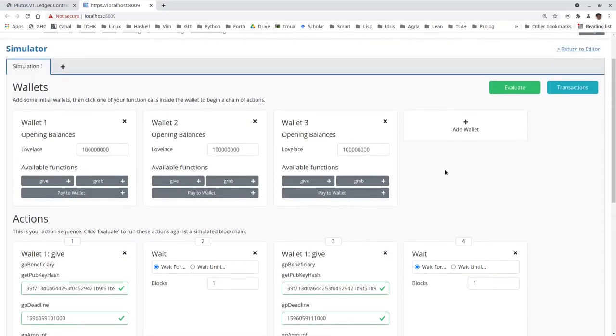So you always have to keep that in mind. Everybody, of course, can write off-chain code. So even though now it works, as long as you use the grab endpoint that I provided, I wrote it in a way that you never try to claim something that's not for you. But of course, somebody else could write a different piece of off-chain code that doesn't do that. And then if your validator is not correct, if it, for example, forgets to check the beneficiary or the deadline, then something could go horribly wrong. So you must keep in mind that only because it works for the endpoints you have provided doesn't mean that somebody else couldn't come up with other endpoints where it doesn't work.